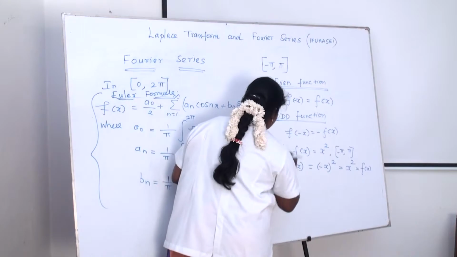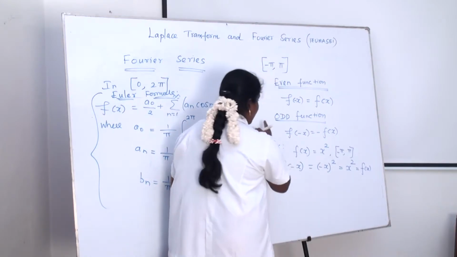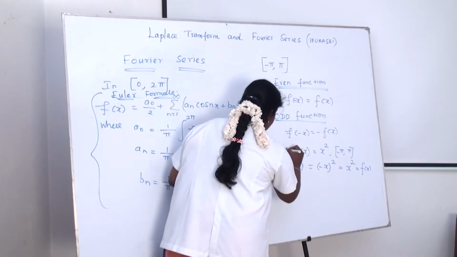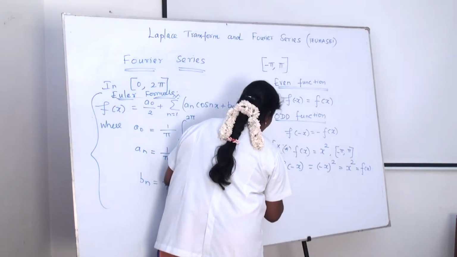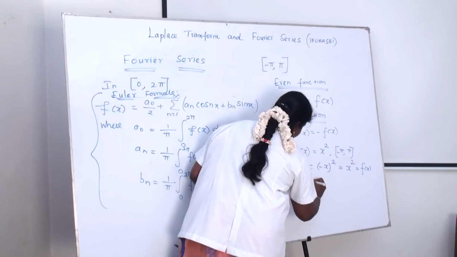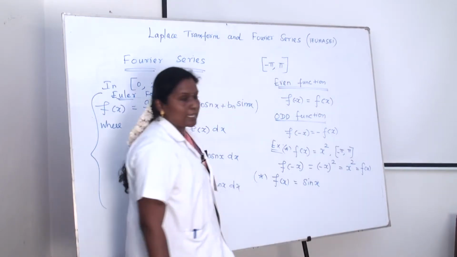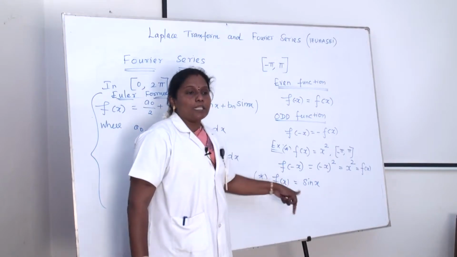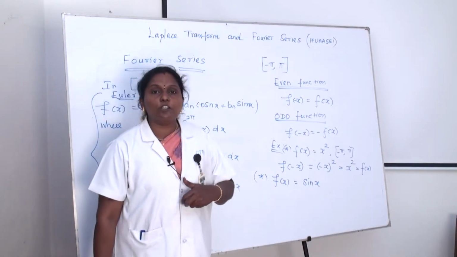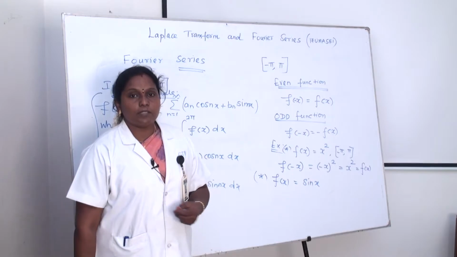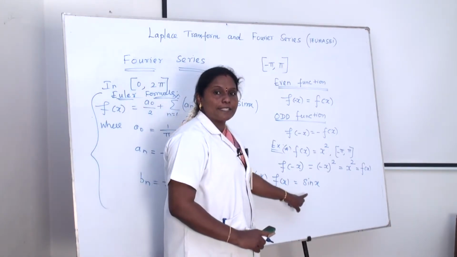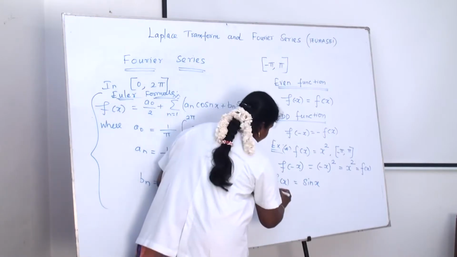Okay, and the same as the given function is an odd function means, suppose f of x is equal to... okay, this is one of the examples, and the next one is f of x is equal to sin x is given. Already we know that sin x and cos x are the trigonometrical functions. And f of x is equal to sin x means just you have to replace.